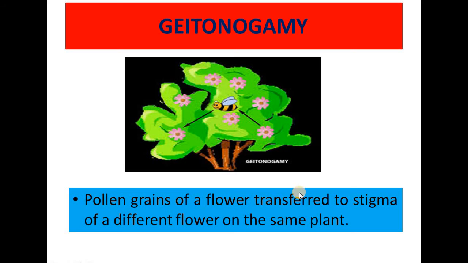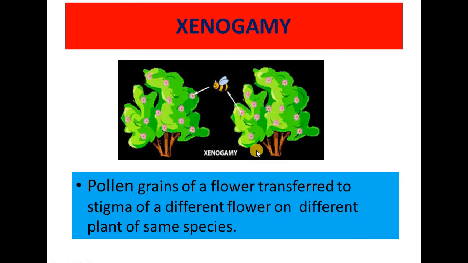Now come to the next type, that is xenogamy. In this type of cross pollination, the pollen grain of a flower is transferred to the stigma of a different flower on a different plant of the same species. In this diagram you can see here the pollen grain of one flower will be transported to the stigma of another flower, a different flower, and here the plants are also different.